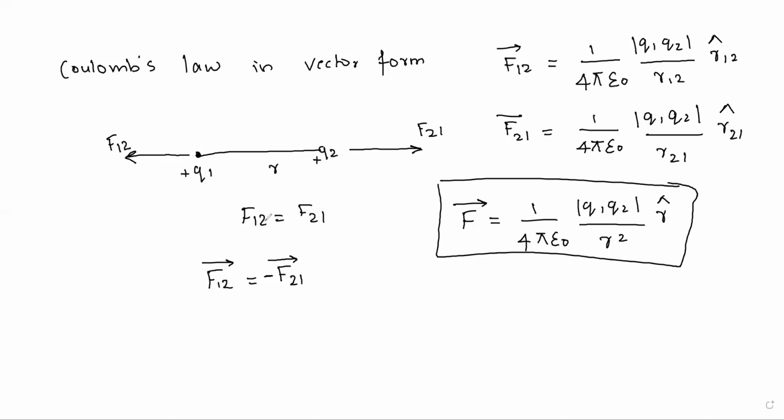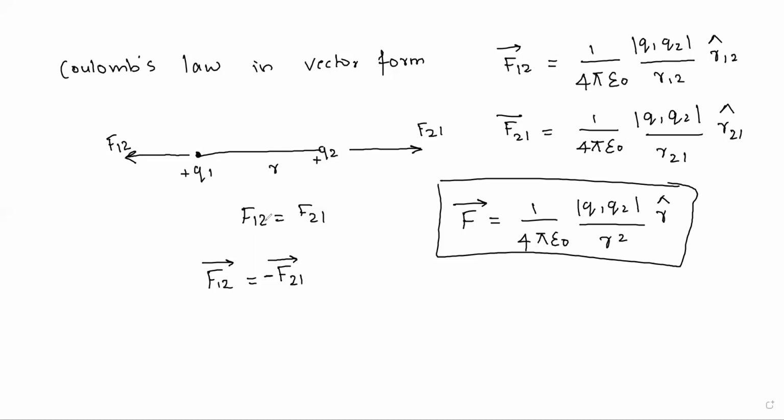Okay, this was all about Coulomb's law. This is an important question. You may get the question: state and explain Coulomb's law. So please note down the statement: Coulomb's law states that the electric force between two point charges kept in air at a distance of r from each other is directly proportional to the product of magnitude of charges and inversely proportional to the square of the distance between them.